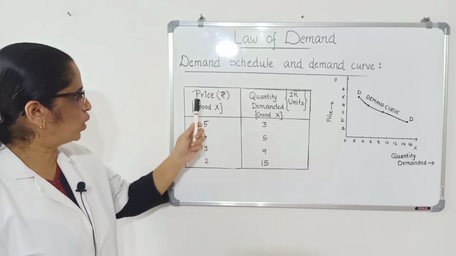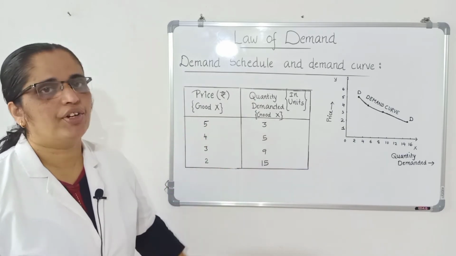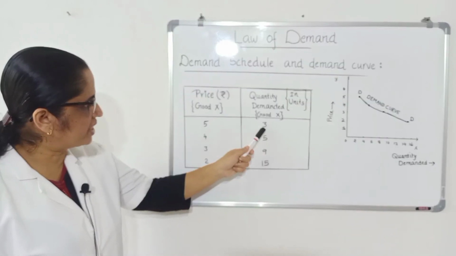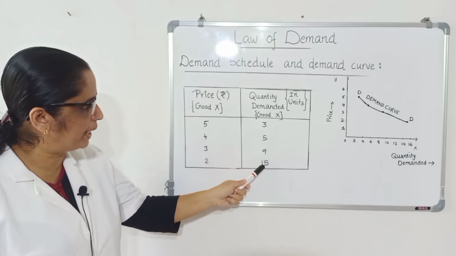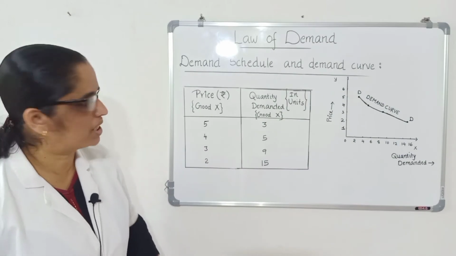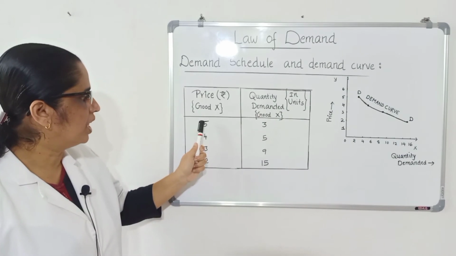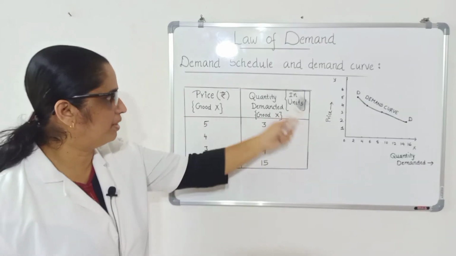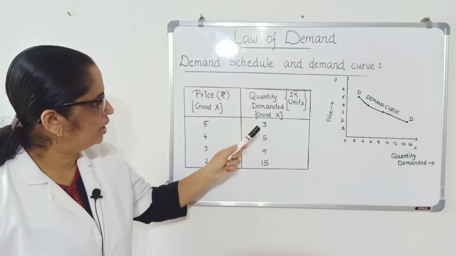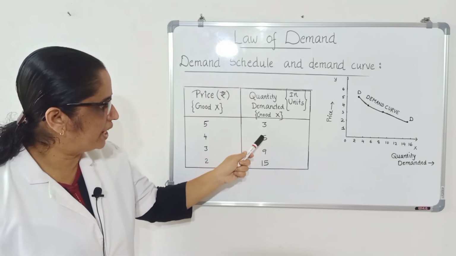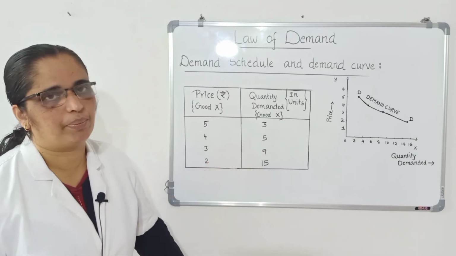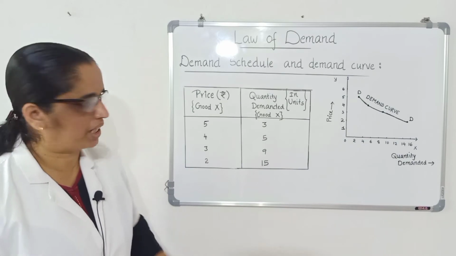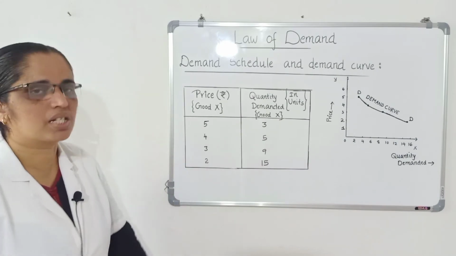Okay? So demand schedule is a schedule which shows the various quantities of a commodity demanded in a market by a consumer at various prices. The law of demand shows the various quantities of a commodity demanded by a consumer in a market at various prices.